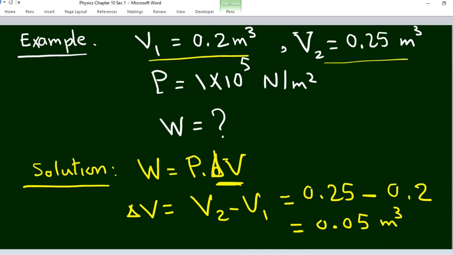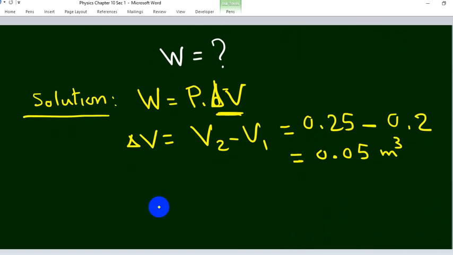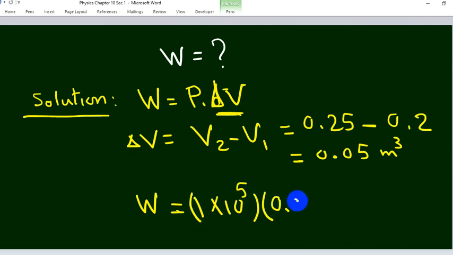This is the change in volume. Now the work equals P delta V. P equals 1 times 10 power 5 Newton over meter square times 0.05 equals 5 times 10 power 3 joules. You notice that the work here is positive because V2 is larger than V1.